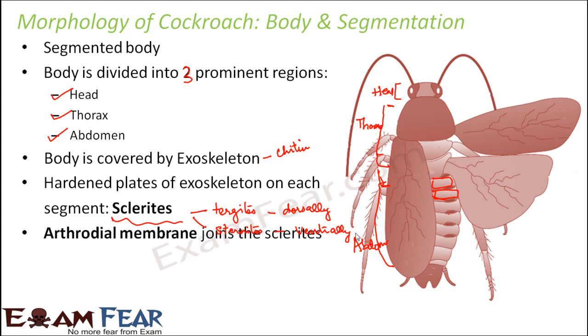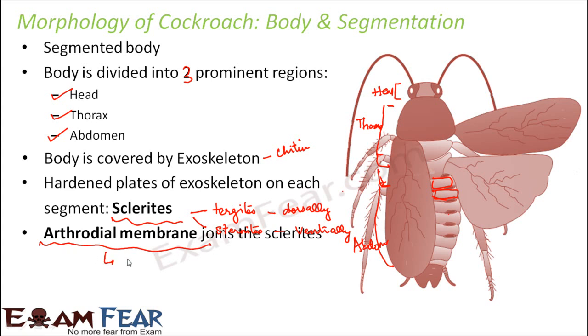Now there is an arthrodial membrane which joins the sclerites. As I said, these sclerites are nothing but hardened plates. So each segment will have one plate. Now how are these plates connected to each other? They are joined together by arthrodial membrane.